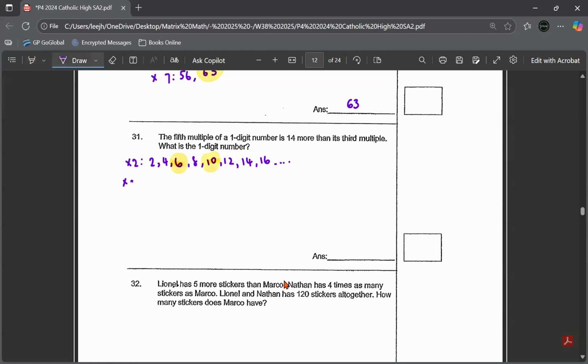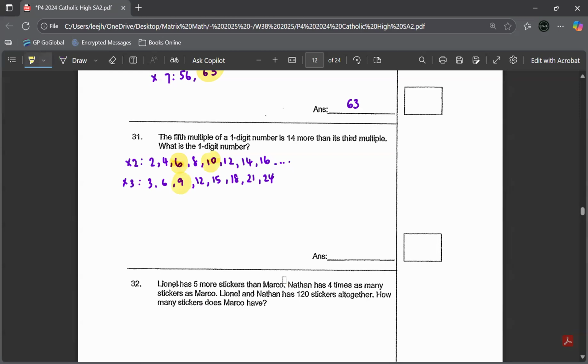Multiples of 3: 3, 6, 9, 12, 15, 18, 21, 24. The third and fifth multiple, this is 9, this is 15. So actually you don't need to list out so much.